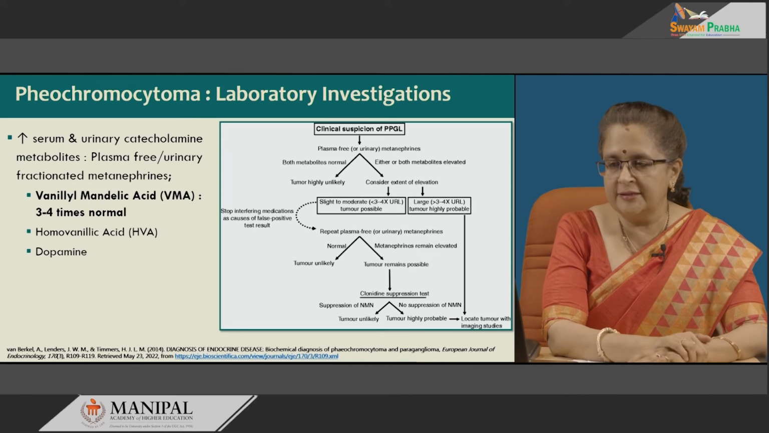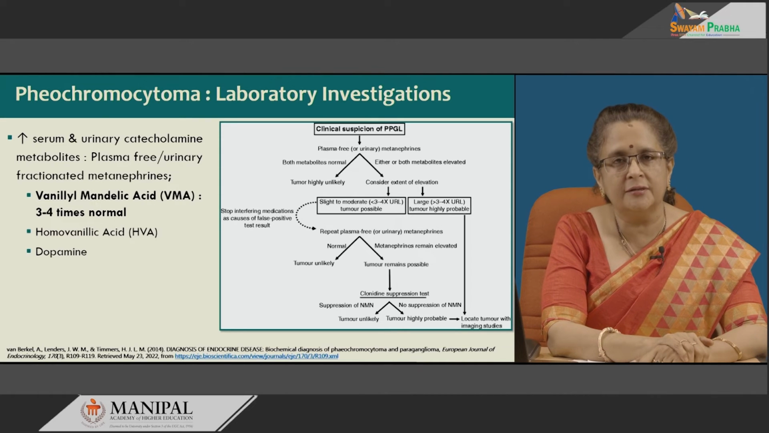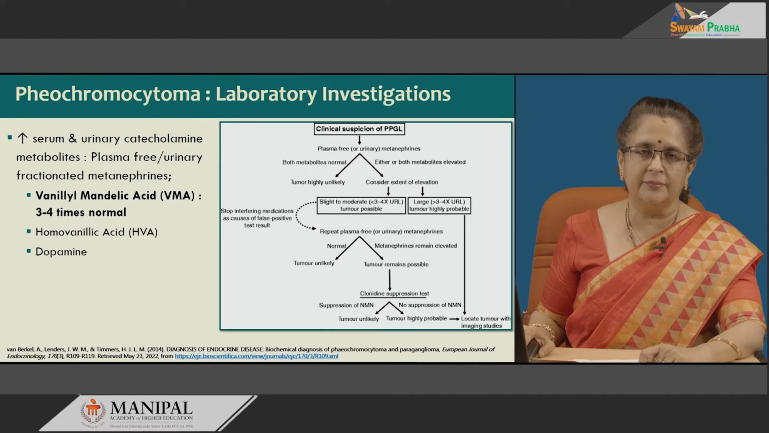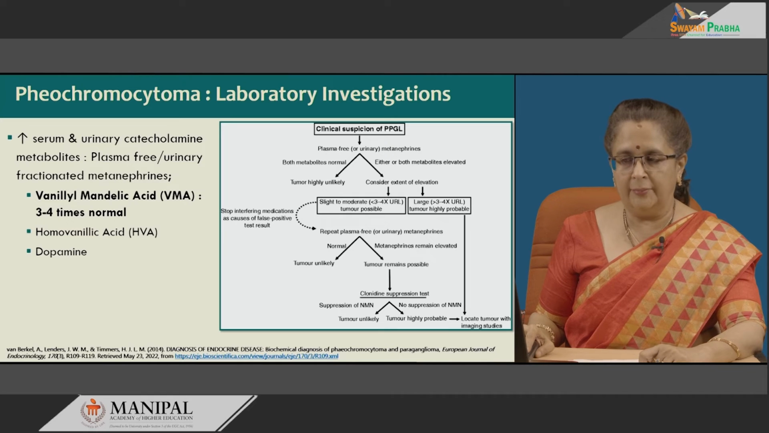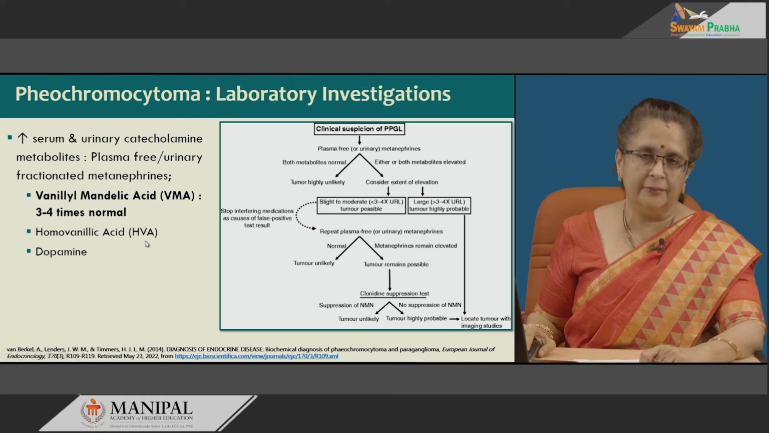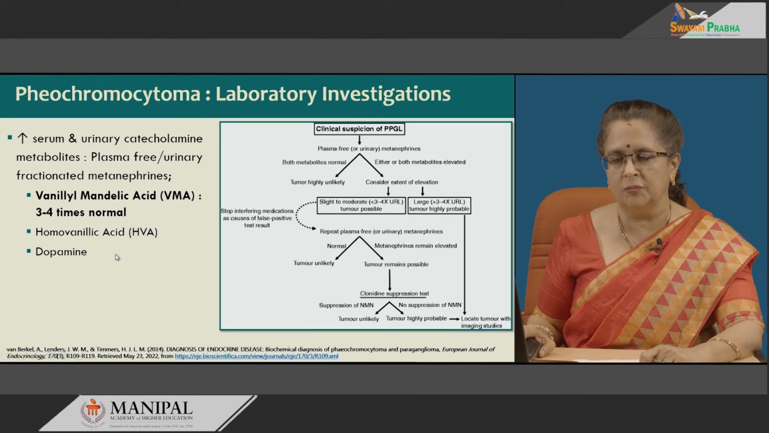The laboratory investigations of pheochromocytoma include the detection of elevated levels of serum and urinary catecholamines and their byproducts. These would be fractionated metanephrines, vanillylmandelic acid, that is VMA, which is 3 to 4 times normal if there is pheochromocytoma, homovanillic acid, which is a byproduct of dopamine, as well as dopamine.